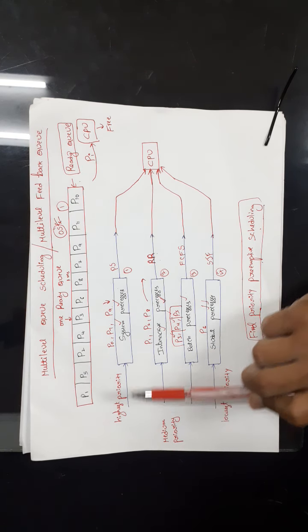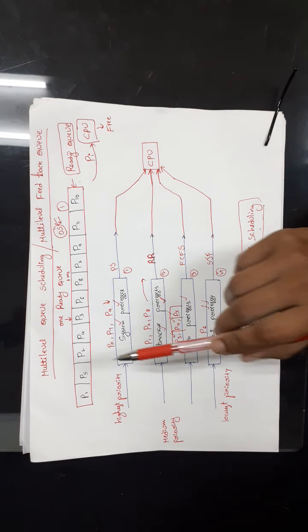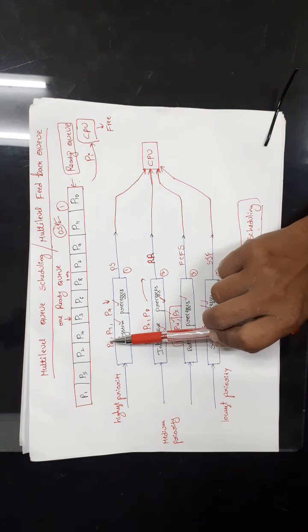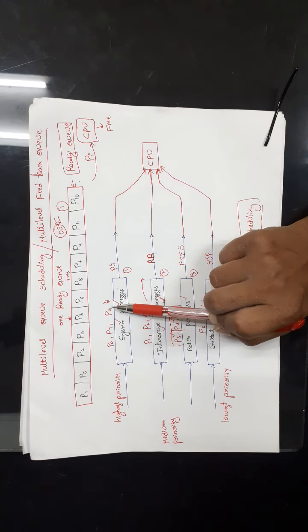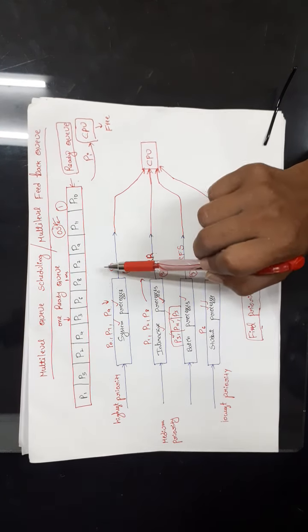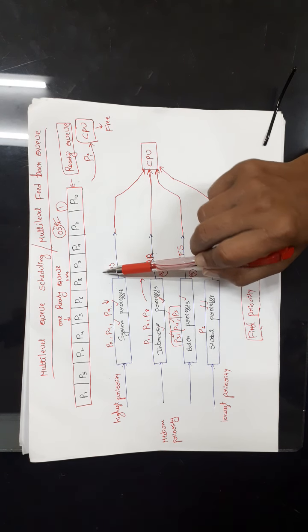This is the high priority queue, right? So in this scheduling scheme, first all the high priority processes will be executed. What are the high priority processes? P0, P7, P9. So first these three processes will be executed. You can follow any method, priority scheduling or round robin or shortest job first.